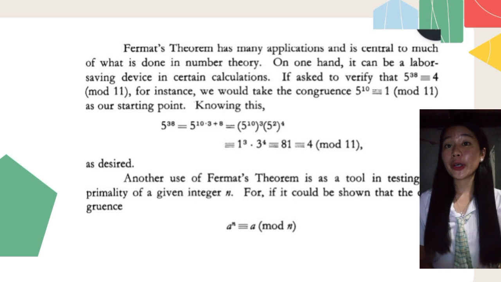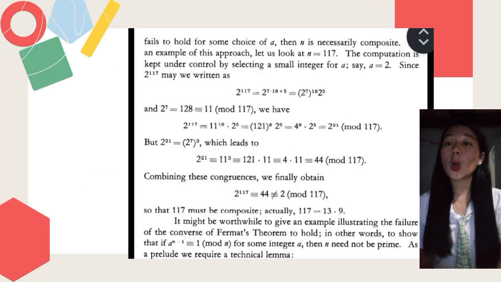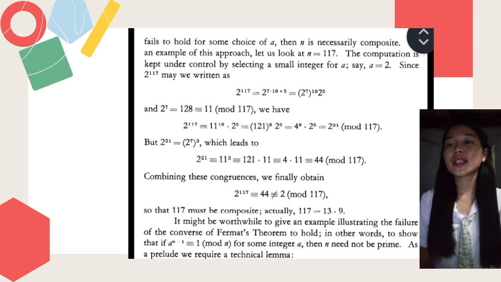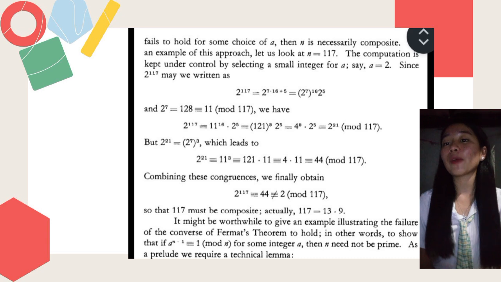Fermat's theorem is a tool in testing the primality of a given integer n. For, if it could be shown that the congruence a^n ≡ a (mod n) fails to hold for some choice of a, then n is necessarily composite. As an example of this approach, let us look at n = 117. The computation is kept under control by selecting a small integer for a. Say a = 2.